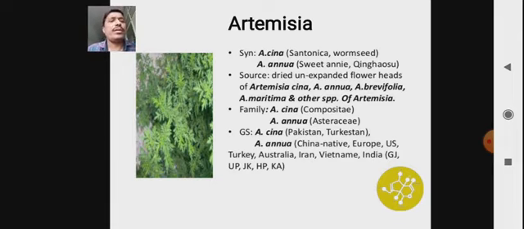Geographical source: Artemisia cina is mainly found in Pakistan and Turkestan. Artemisia annua mainly occurs in China, and is native to Europe, US, Turkey, Australia, Iran, Vietnam, India. Artemisia contains artemisinin, which possesses anti-malarial properties. In the last 2-3 years, we have seen artemisinin used in the treatment of dengue, and it is one of the medicines of choice to treat dengue or malaria.